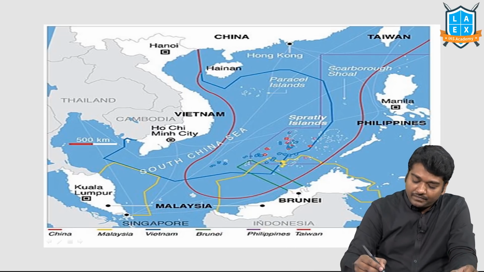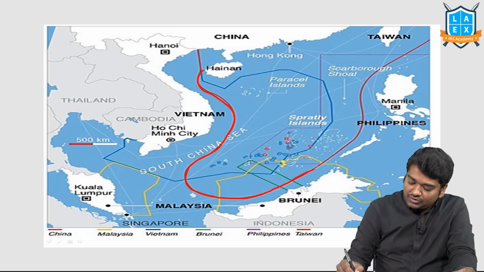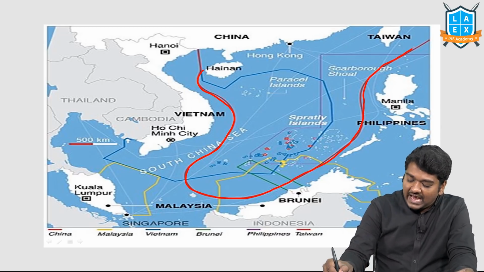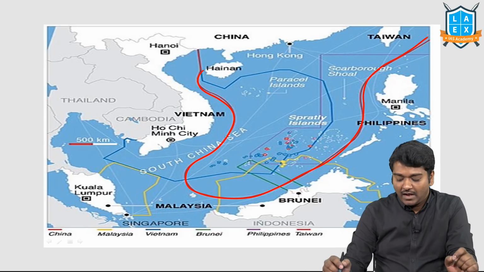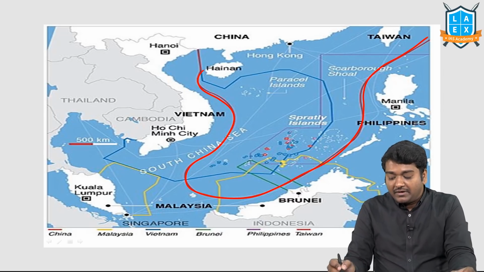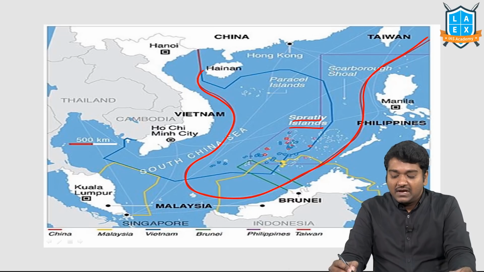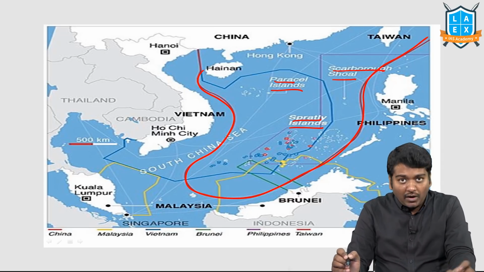If you see this particular line in the South China Sea, this is actually called the 9-dashed line of China, where China claims this entire region is part of it. Recently, the Philippines had filed a case over the Spratly Islands, Scarborough Shoal, Paracel Islands and all.